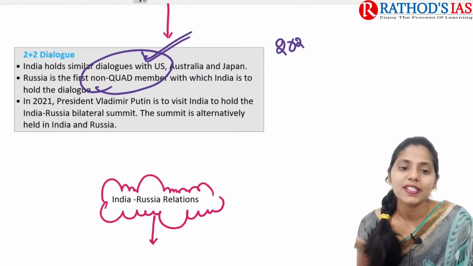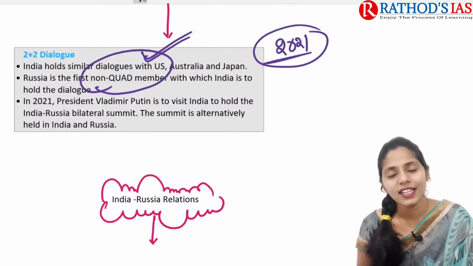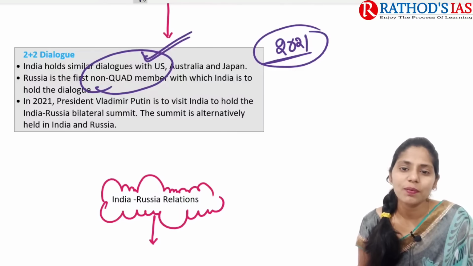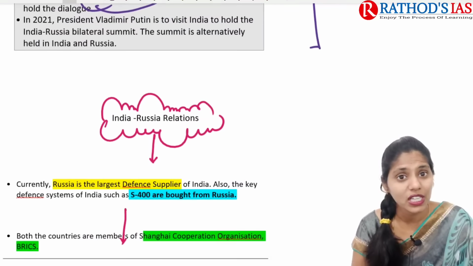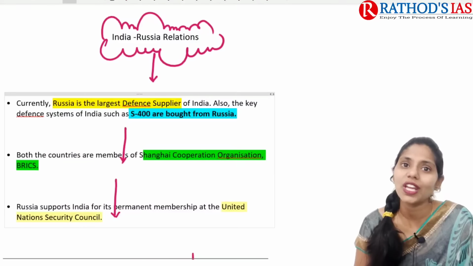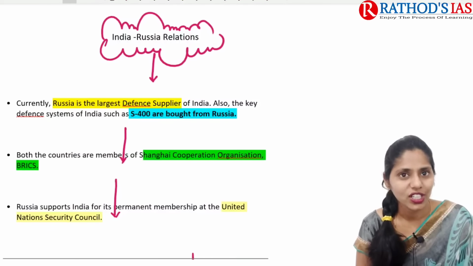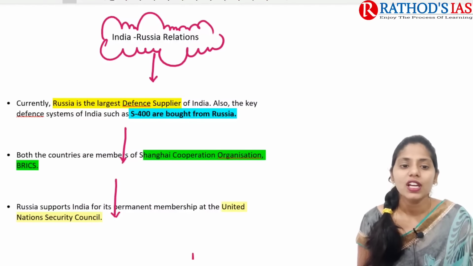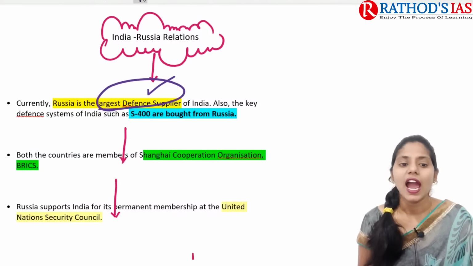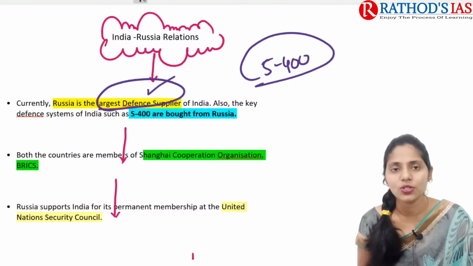And in 2021, President Putin is to visit India to hold the India-Russia bilateral summit, and this summit is held alternately in India and Russia. So these are some important things. If you're talking about the progress of the relationship between India and Russia, in which areas do we have proper cooperation? The first one is that Russia is one of the largest defense suppliers of India, and here we are also going to get the S-400 Triumf missile system from Russia.